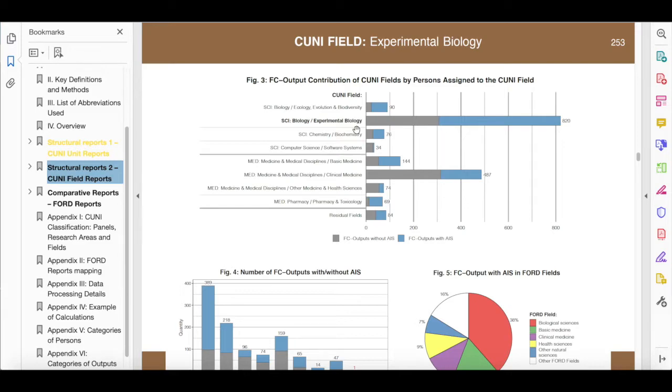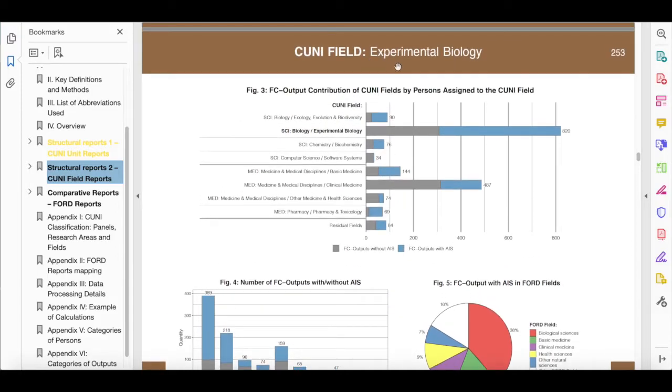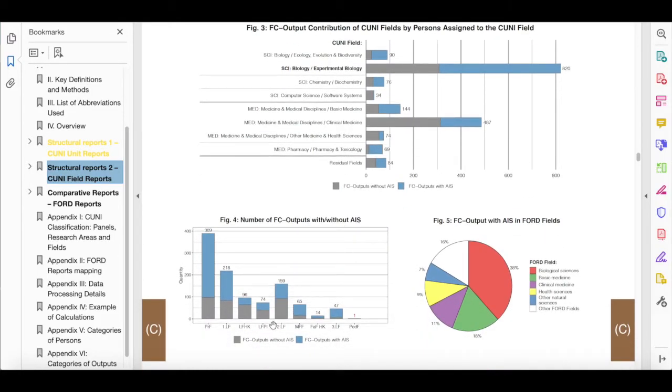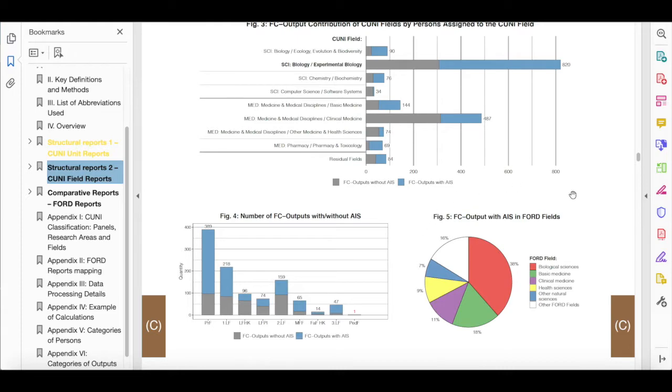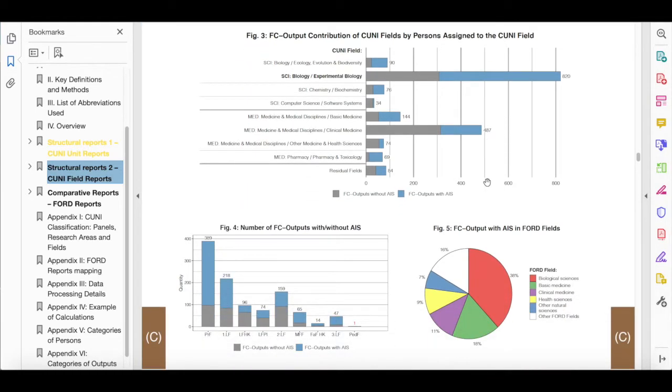Fractional counts of outputs in each field are also divided into two categories, those with and those without an article influence score. Figure 4 is similar to Figure 3, as it shows fractional counts of outputs with and without an article influence score. However, it focuses on outputs assigned to experimental biology and shows a distribution across the 10 largest units from Figure 1a. Figure 5 shows how research outputs with an article influence score assigned by units to CUNI field experimental biology map into the international Ford fields which journals belong to.